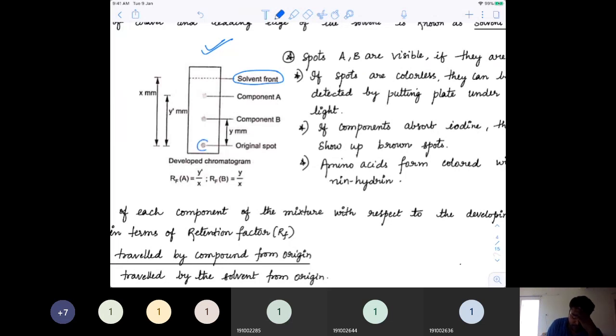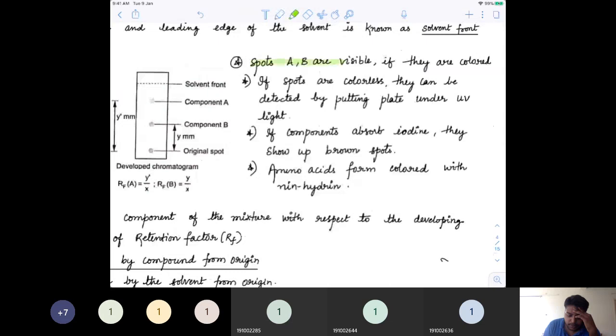Originally the spot was here, and as the solvent started moving, these two components got separated at different distances.